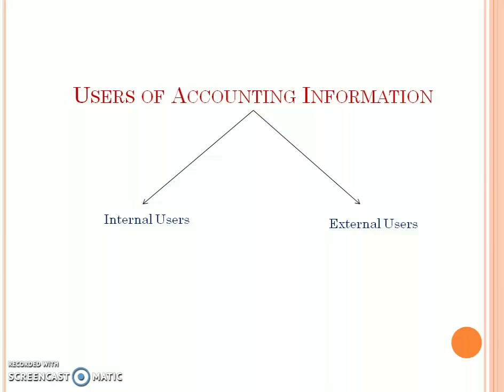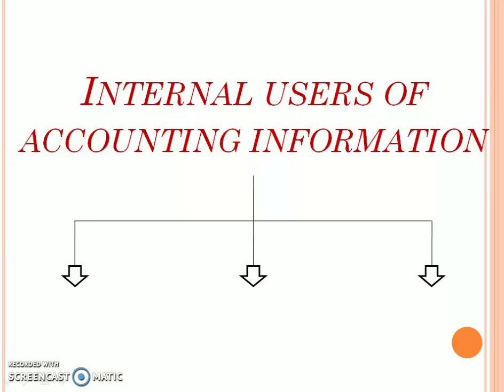Internal users are those users which are directly in contact with the organization, or we can say which are within the organization, whereas external users are those users which are indirectly in contact with the organization, or which are in contact with the organization but from outside. Okay, so internal users are also known as primary users, whereas external users are also known as secondary users. Here are some of the internal users of accounting information, which are management, owners and employees. Okay, so in the next slide we are going to study about all these and why they need accounting information such as balance sheet, profit and loss account, etc.